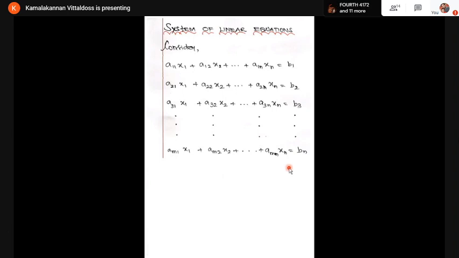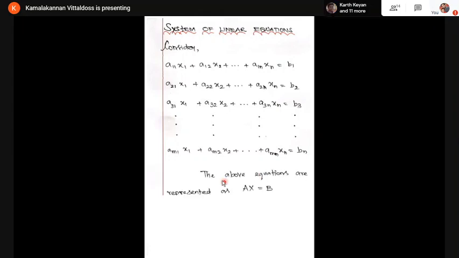So my aim is to find the values of x1, x2, etc. xn, and to check whether x1, x2, etc. xn have a value or not. So I'm going to check whether the system of equations has a solution or not. This is the system of equations, and I can represent it in matrix form.